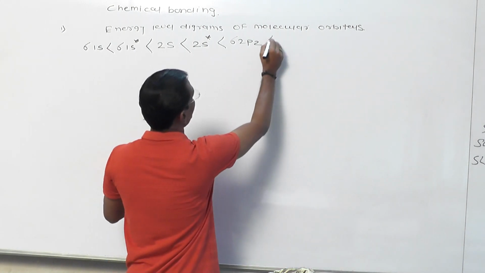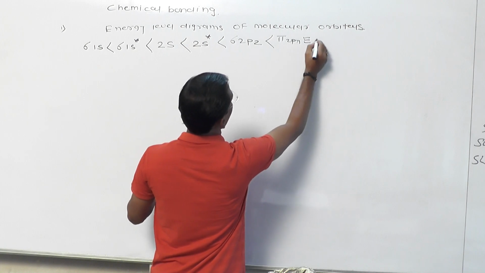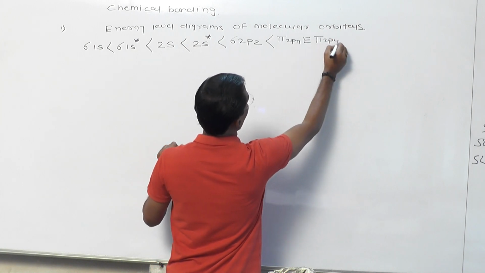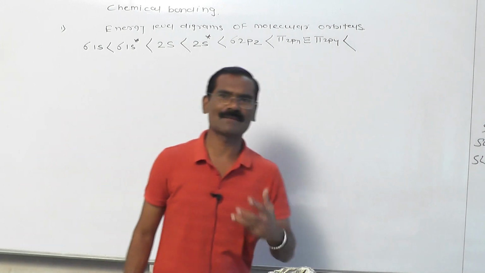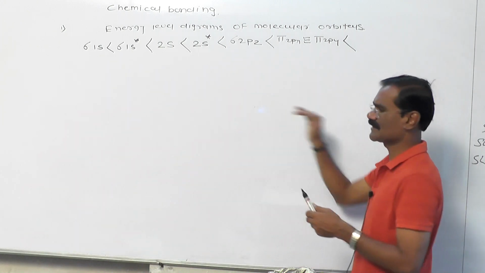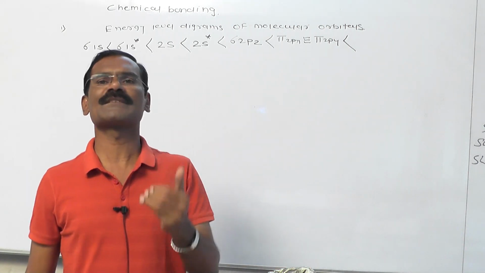Then after the sigma 2pz comes pi 2px. The energy of pi 2px is equal to the energy of pi 2py, because the x and y orbitals are involved in the pi bond formation. That's why I am representing them here as pi. So these are very interesting concepts, considering the energy level diagram of this molecular orbital.